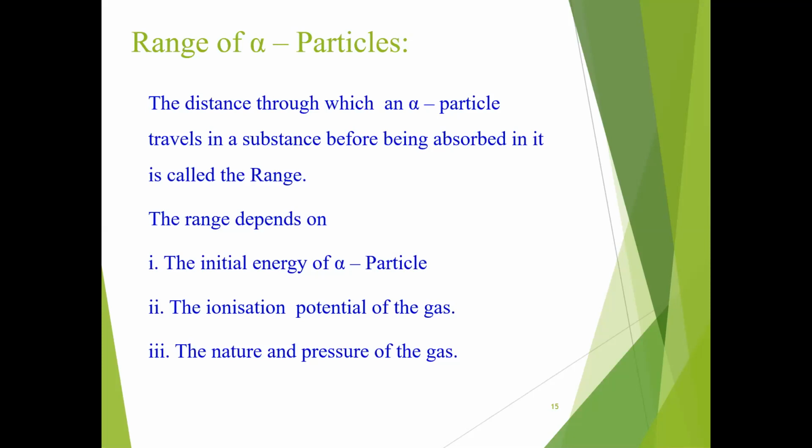When an alpha particle passes through a gas, it collides with the atoms and molecules of the gas and ionizes them. It loses energy continuously by ionizing the atoms and molecules of the gas until its energy reduces to a value below the ionization potential of the gas. Then the alpha particle captures two electrons and becomes a neutral helium atom. The distance the alpha particle travels in the gas, losing all its energy in this manner, is called its range.